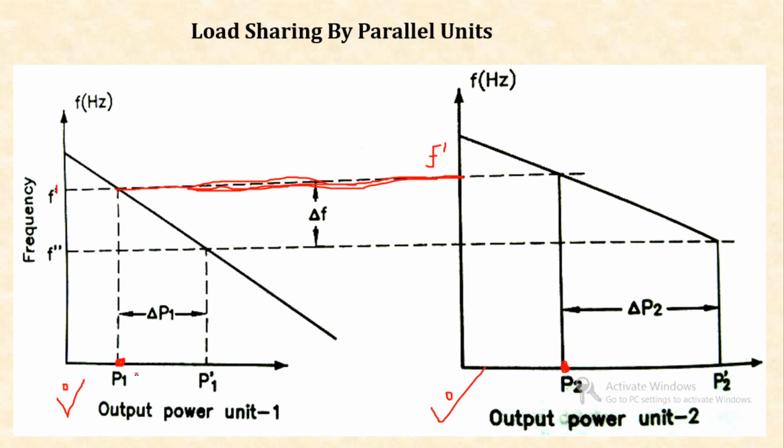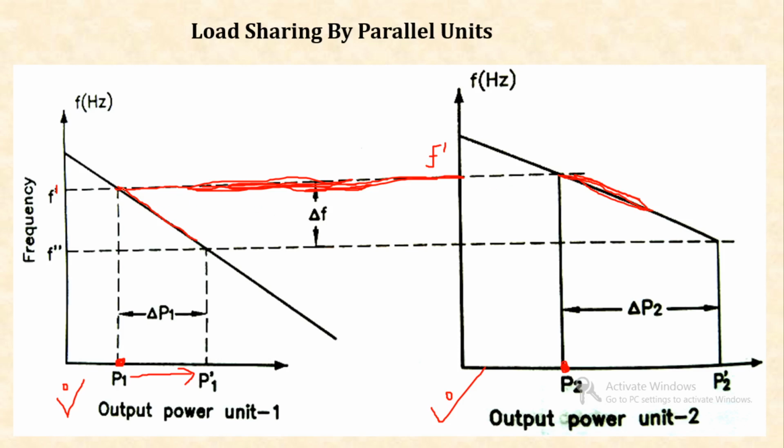Now, suppose the load on alternator 1 increases from P1 to P1 dash. So, there will be a drooping in frequency. Clear? Now, the system must have a common frequency. So, due to that, alternator 2 frequency also goes down. Now, how much will it decrease?